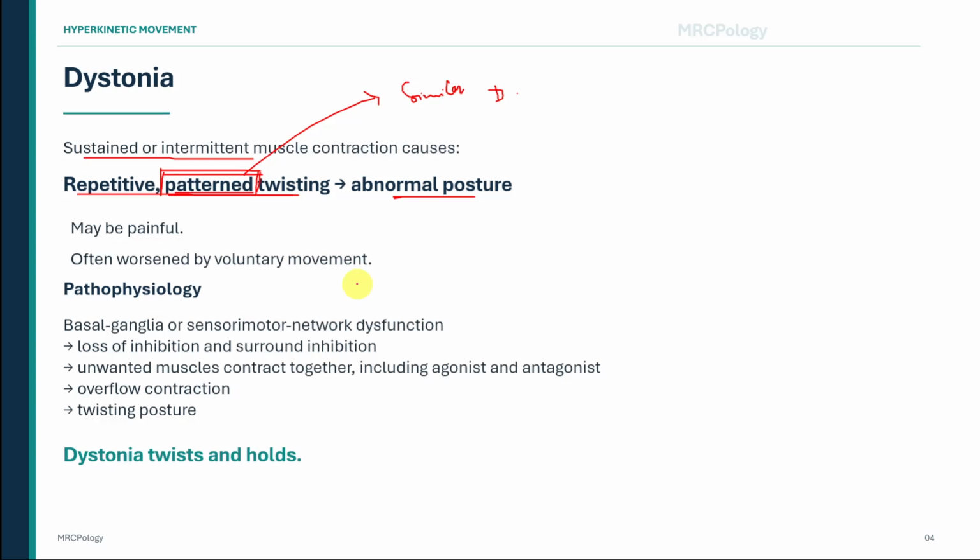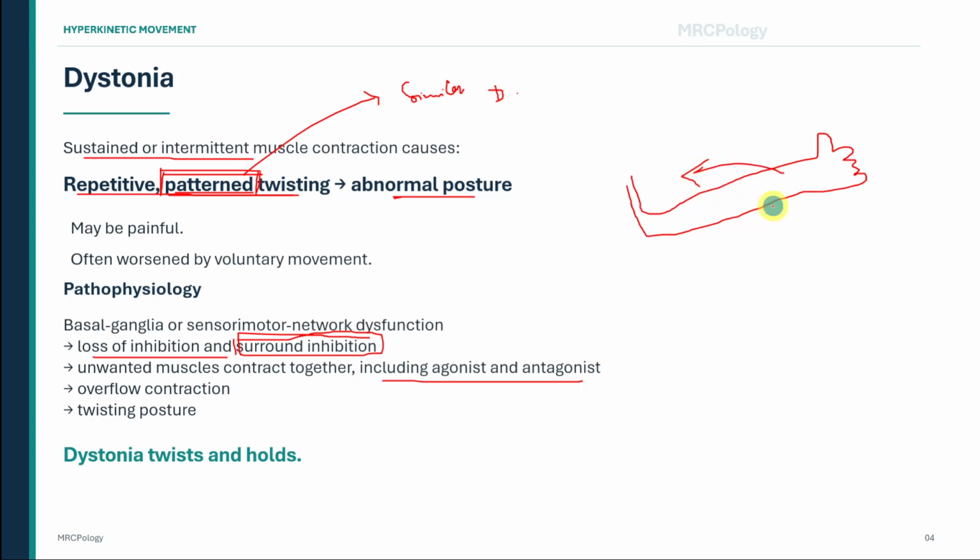The underlying mechanism involves dysfunction within the basal ganglia and the wider sensory-motor network. Normally, the nervous system activates the muscles needed for an action and inhibits surrounding muscles that are not required. This focused inhibition is sometimes called surround inhibition. In dystonia, inhibition is reduced. Muscles that should remain relaxed become active. Agonist and antagonist muscles may contract together. For example, muscles producing flexion and muscles producing extension may become active at the same time. The unwanted contraction may also spread into nearby muscles. This is called overflow. The combined result is repetitive twisting and an abnormal sustained posture.